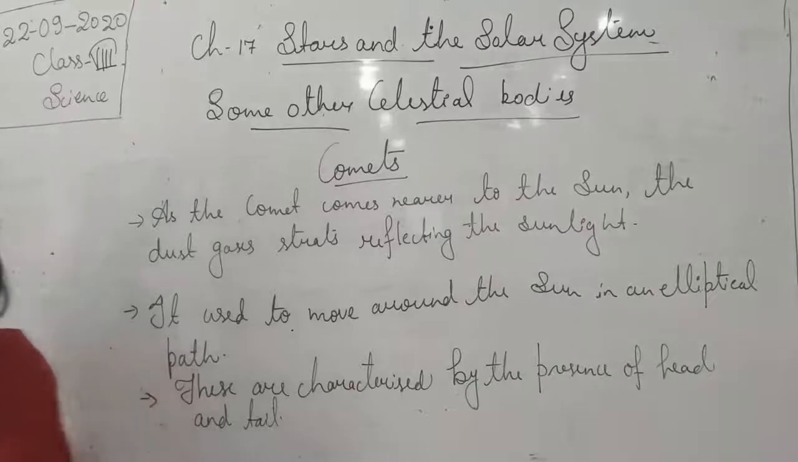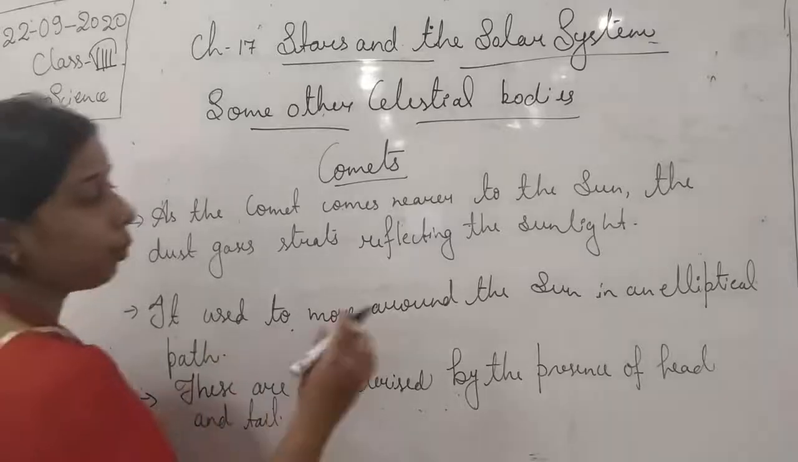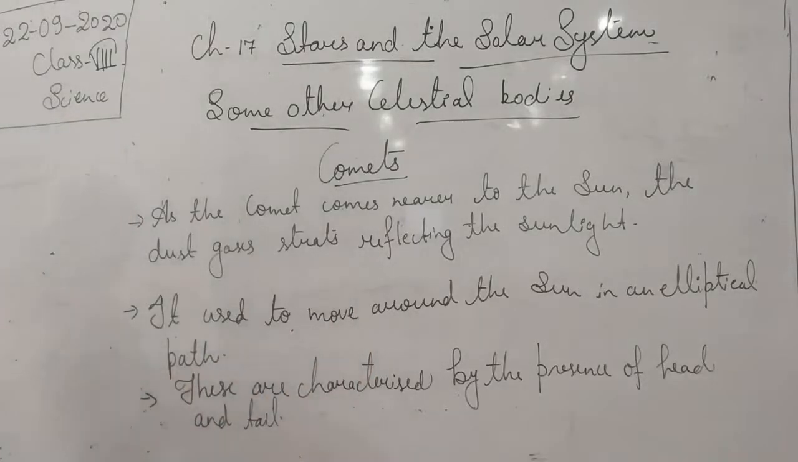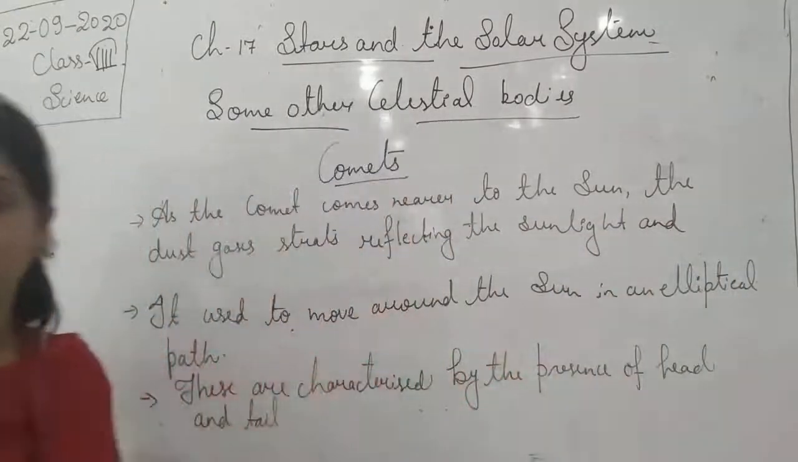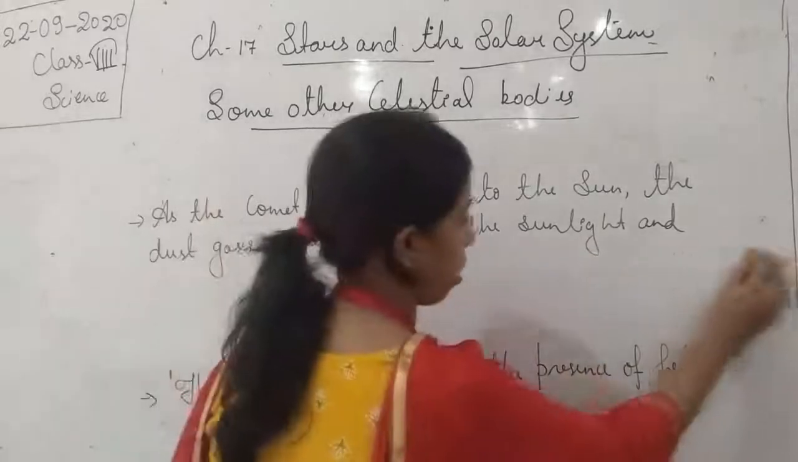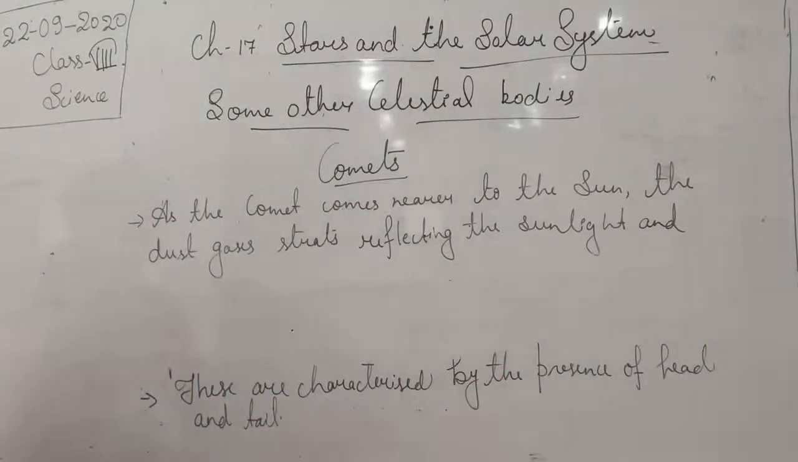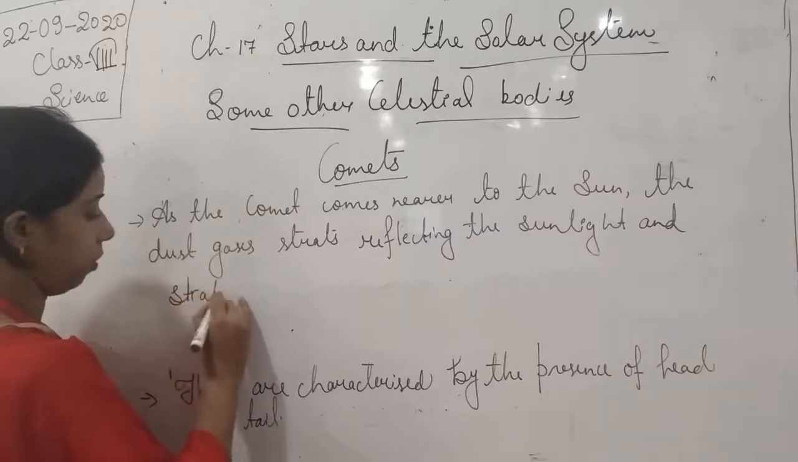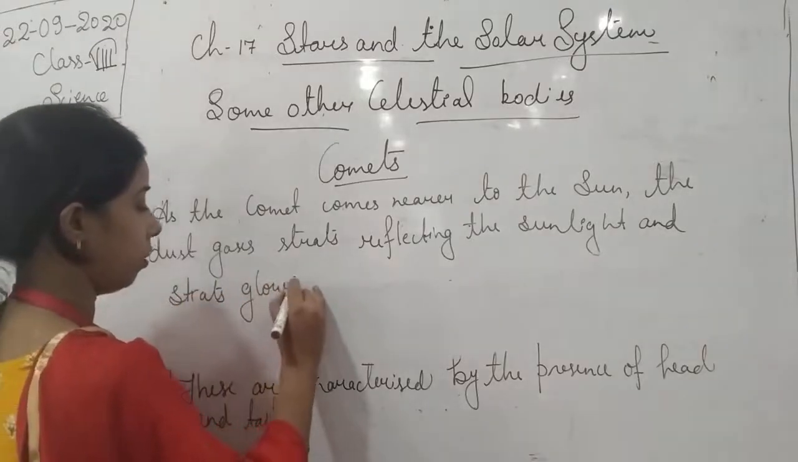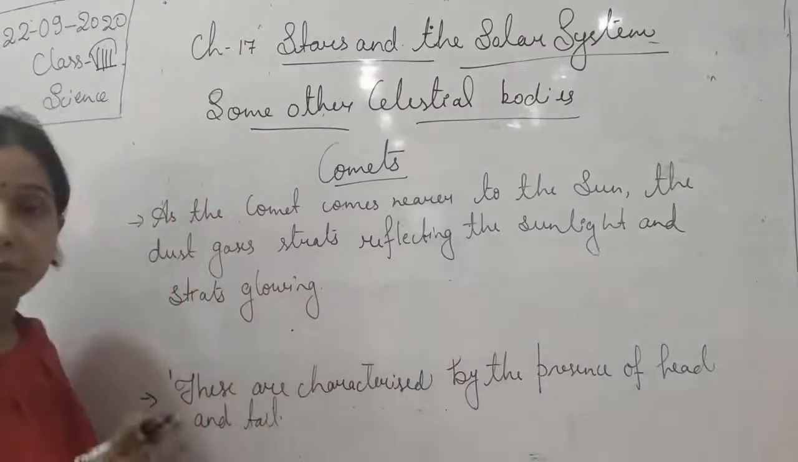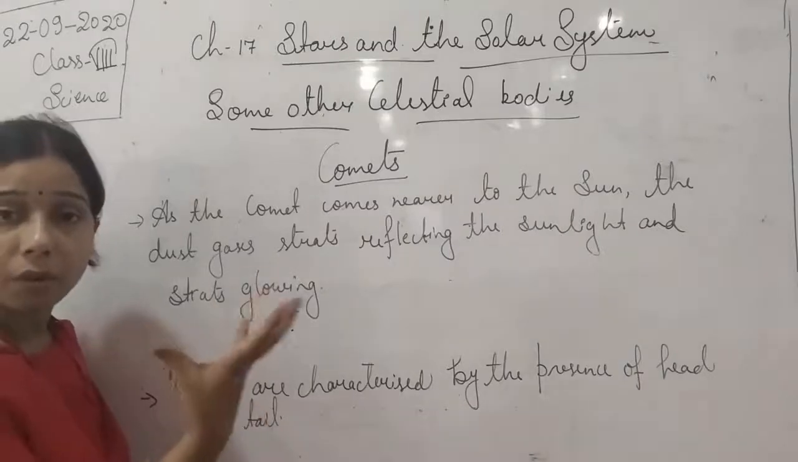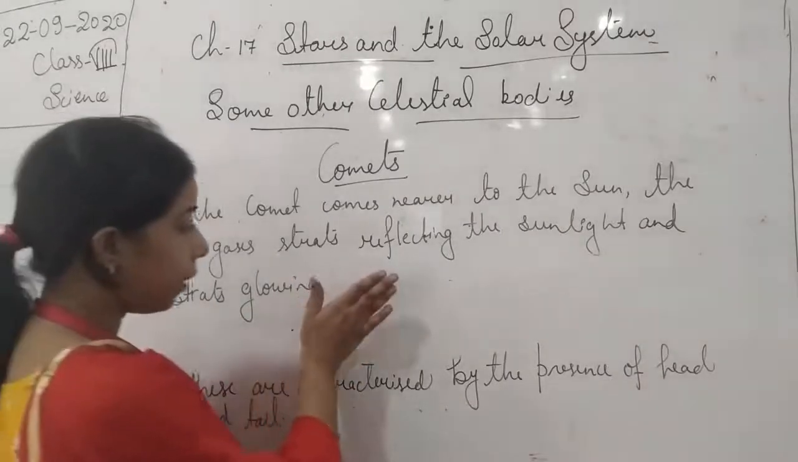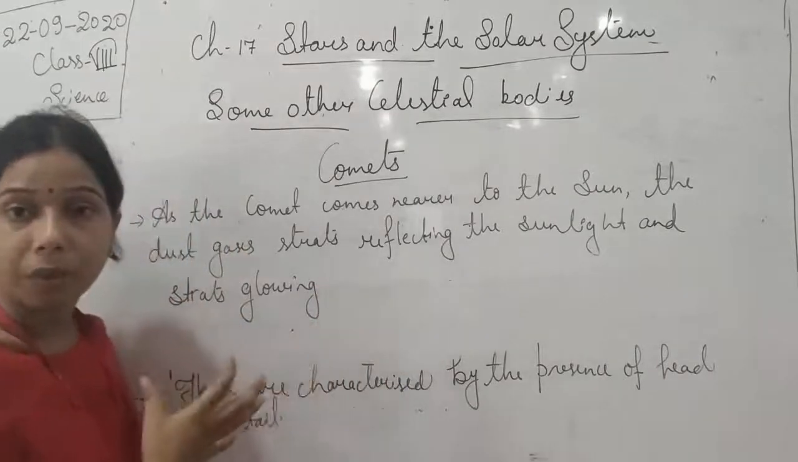It starts reflecting the sunlight. Okay, and due to the reflection only, student, it seems to glow. So basically, when it reaches the sun, the gases and the dust start evaporating, start vaporizing, student, and due to which it starts glowing.